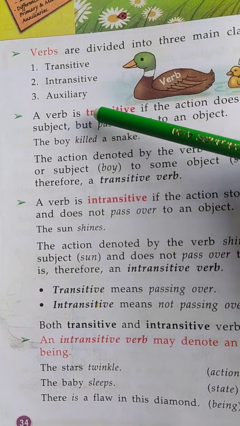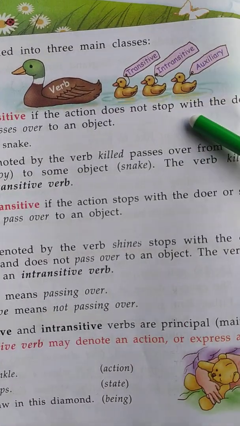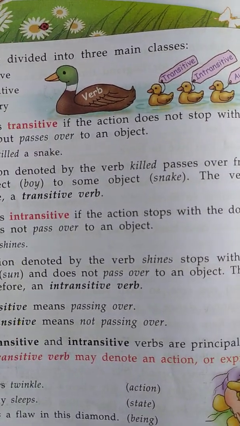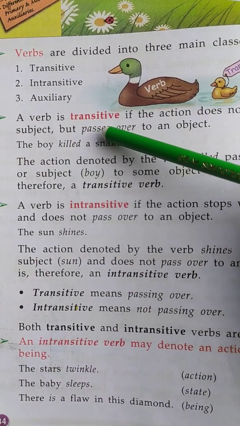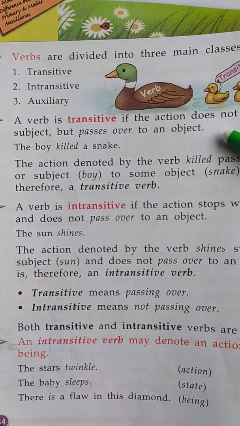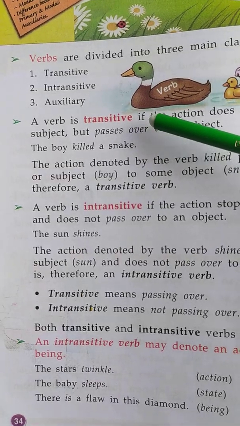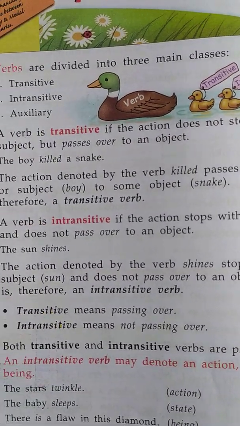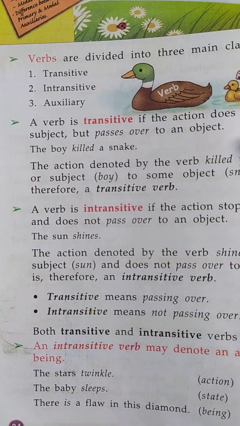A verb is transitive if the action does not stop with the doer or subject but passes over to an object.